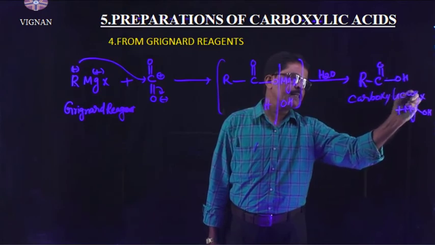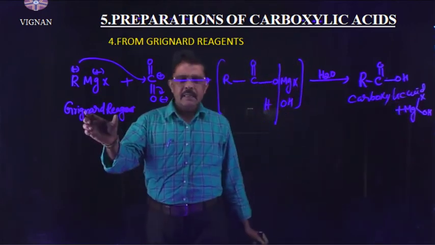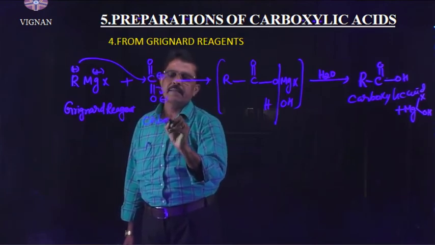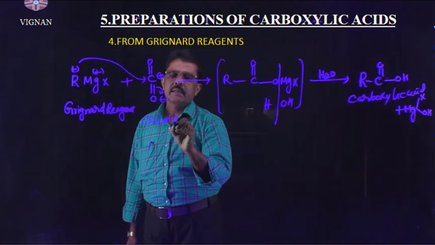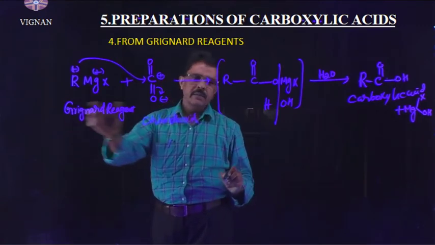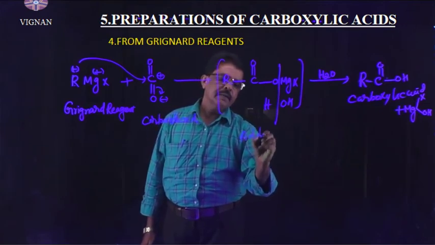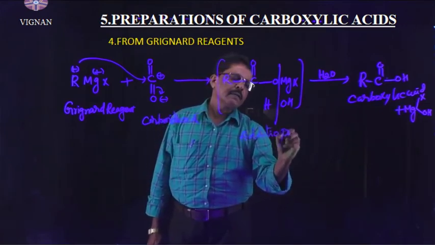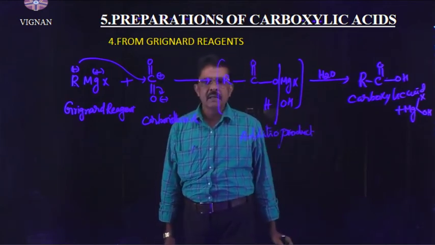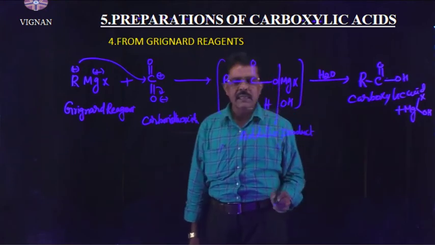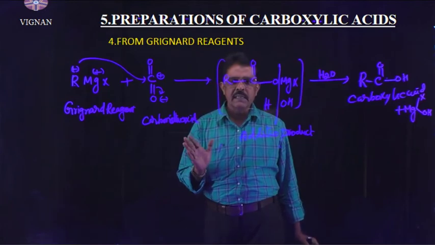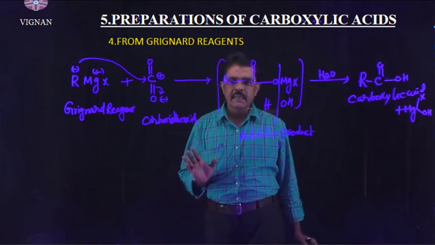Carboxylic acids can be prepared by Grignard reagent when carbon dioxide reacts with the Grignard reagent to form an addition product. This addition product is subjected to hydrolysis, then we will get carboxylic acid. So this is the preparation of carboxylic acids from Grignard reagents.